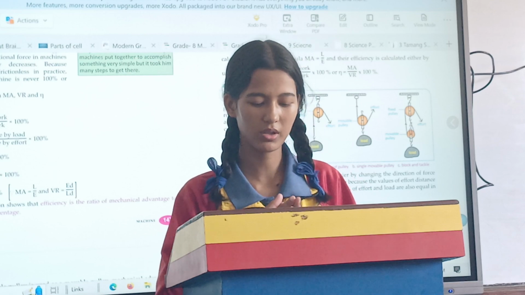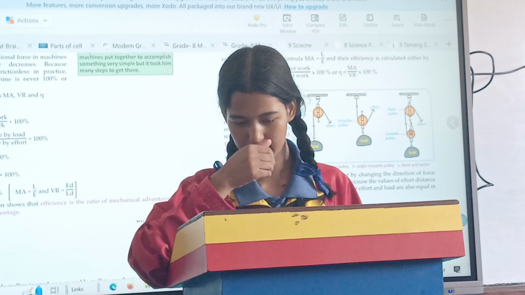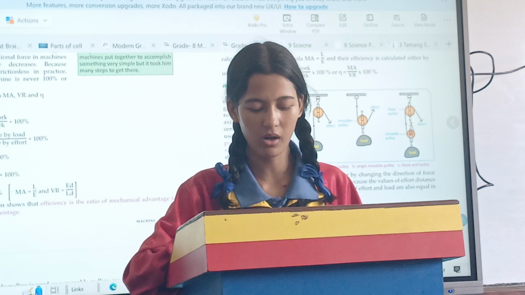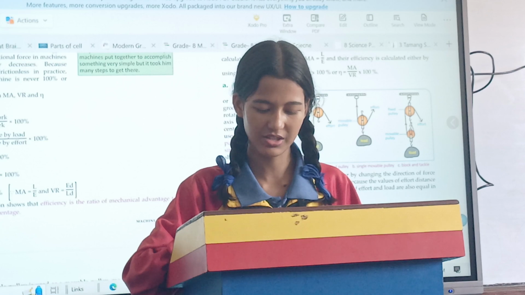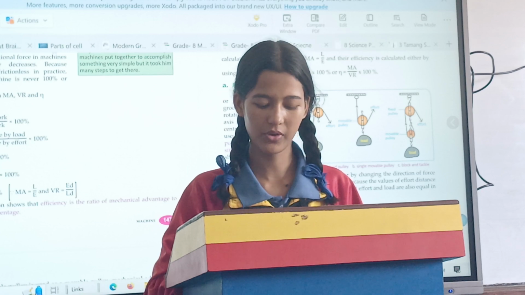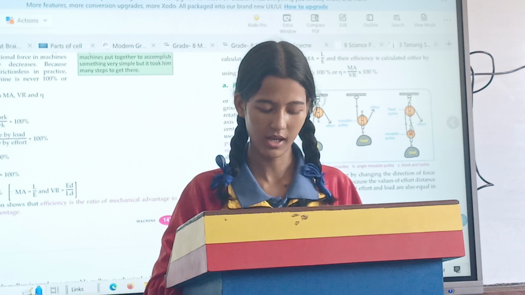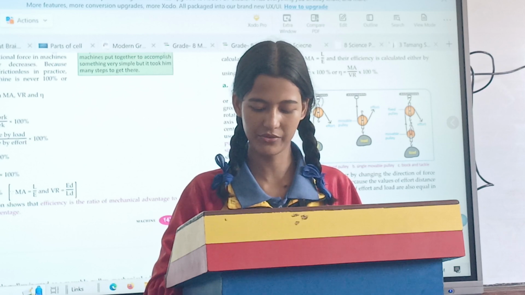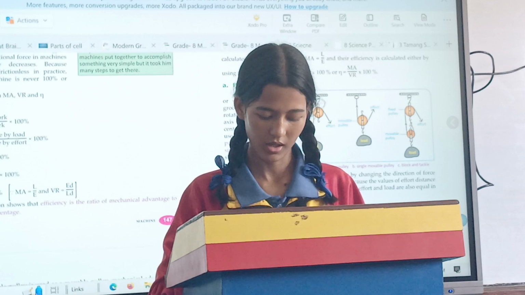Methods of reducing friction: by using lubricants like oil, grease, etc.; by using ball bearings, wheels and rollers; by making the sliding surface smooth, by rolling instead of sliding. VR of a machine is not affected by friction because it is the ratio of two distances, and MA of a machine is affected by friction because it is the ratio of forces.